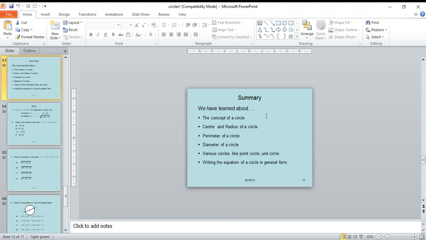Summary. We have learned about the concept of a circle, the definition of a circle, and the center and radius of the circle.